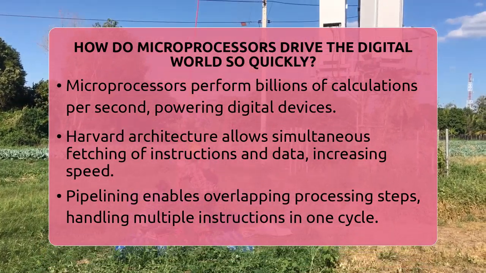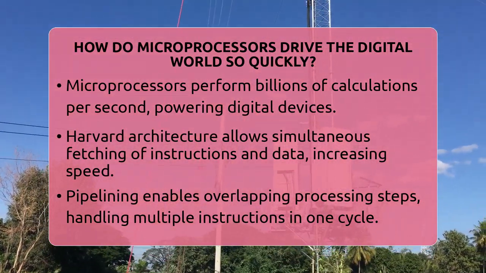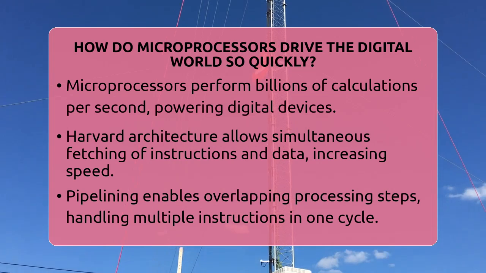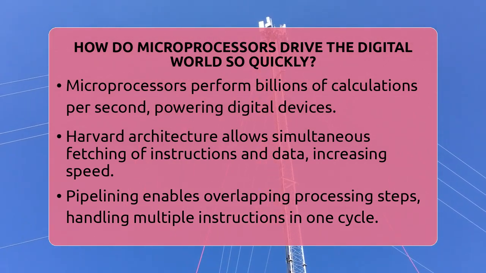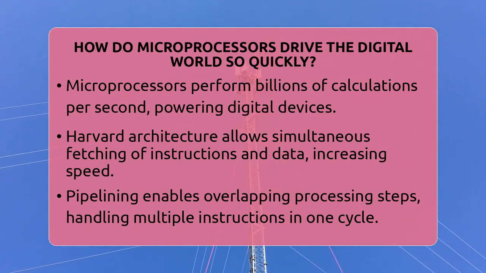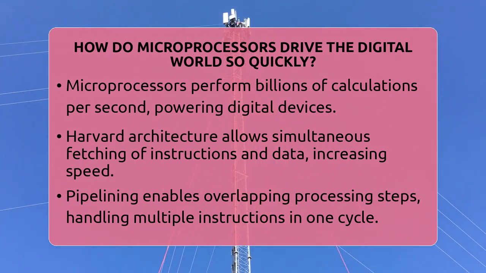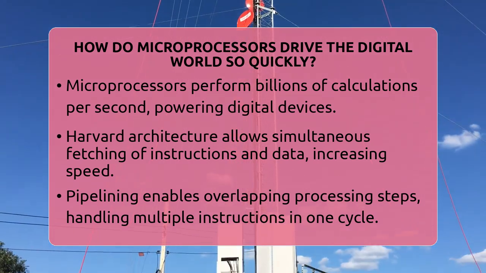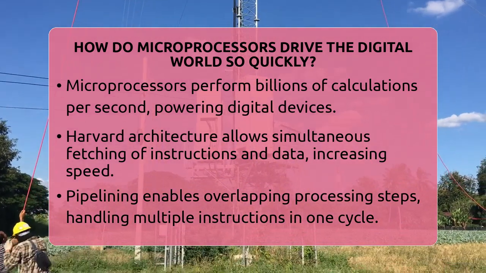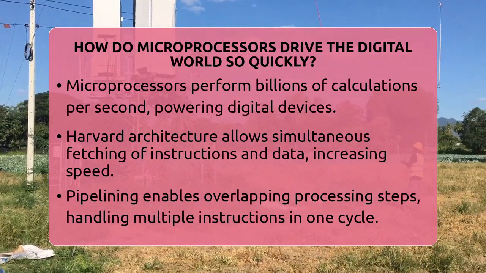How do microprocessors drive the digital world so quickly? Imagine a tiny chip inside your phone or computer that can perform billions of calculations every second. That's what a microprocessor does, and it's the engine behind all our digital technology. But how does it work so fast? Let's break it down into simple parts.